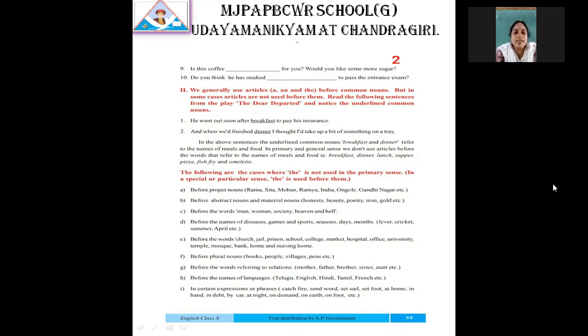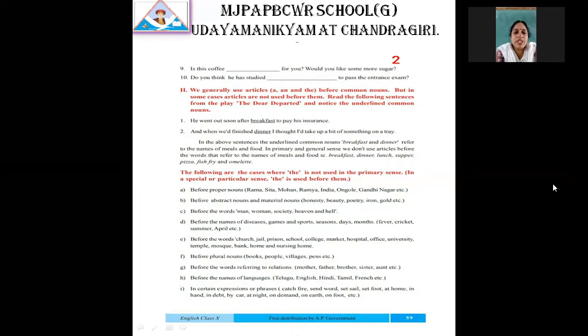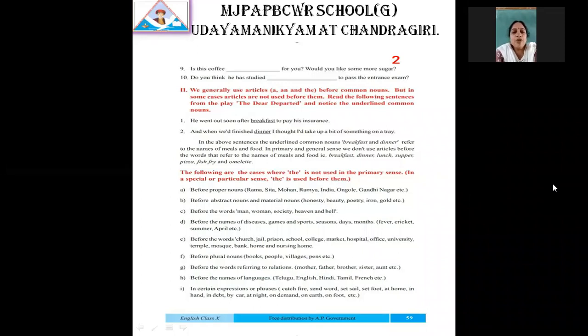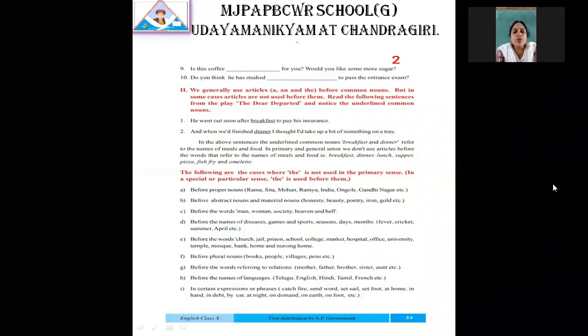But in regular sense, when we are using the relation... names Telugu, Tamil, Kannada, Marathi, Urdu, French, whatever it may be. Before the languages, we are not supposed to use the. But sometimes, see here, the French. Maybe you heard the word, the French.